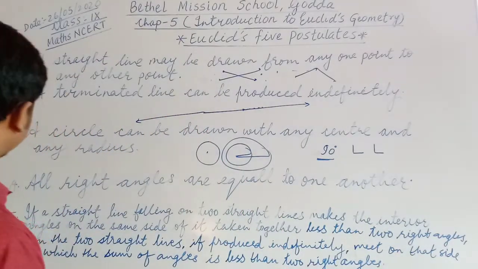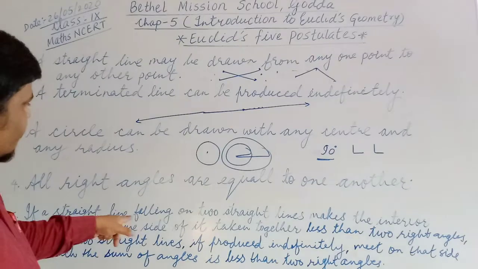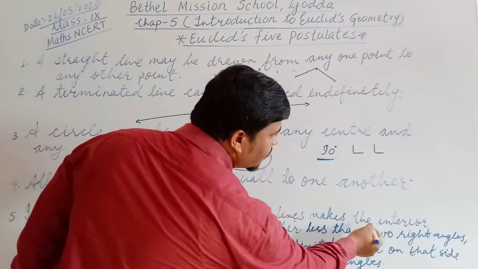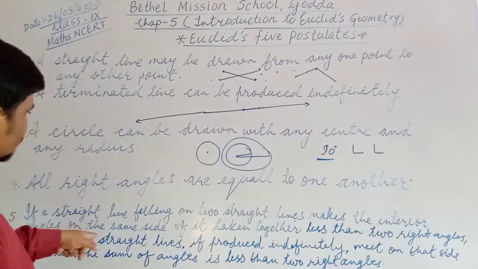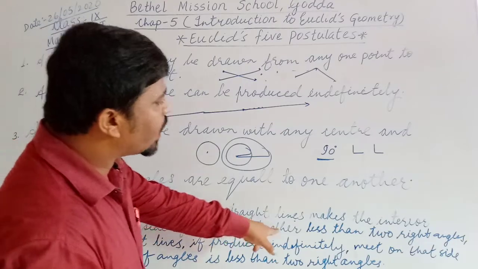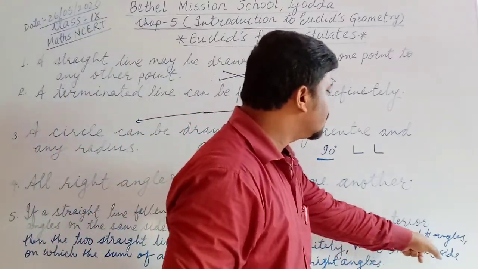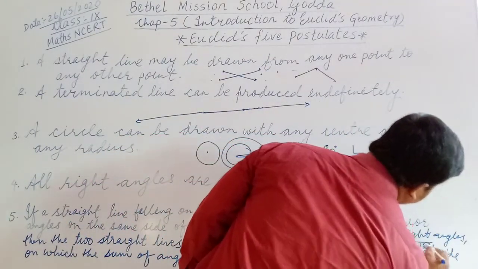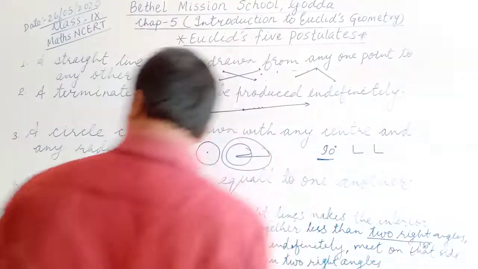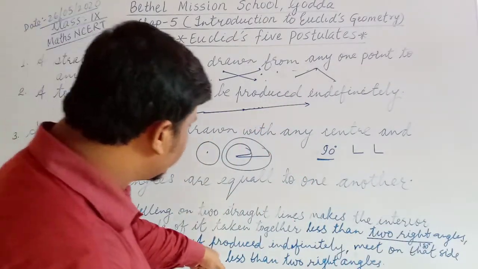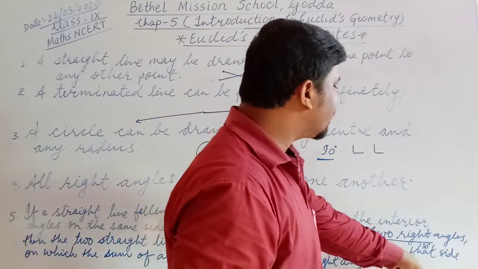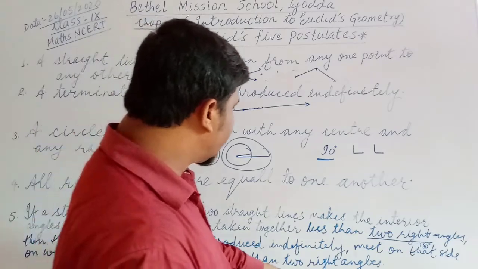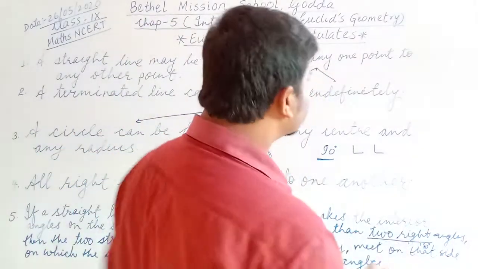Number 5 is very important. Let's see. If a straight line falling on two straight lines makes the interior angles on the same side of it taken together less than 2 right angles. Less than 2 right angles means 180 degree. Less than 180 degree. Then the two straight lines, if produced indefinitely, meet on that side on which the sum of the angles is less than 2 right angles.